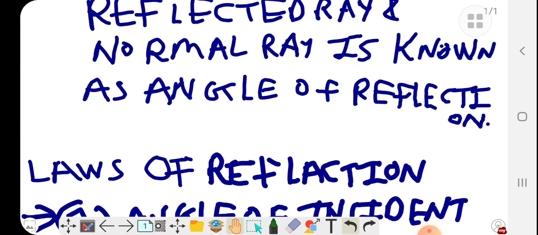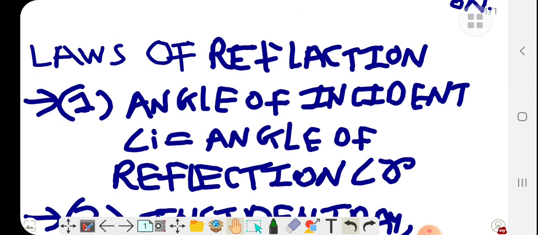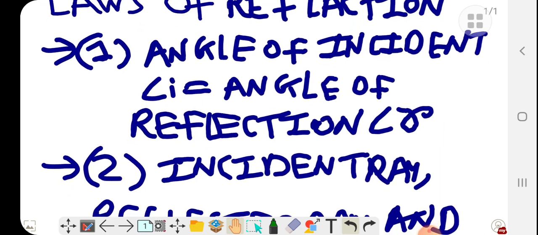Now, laws of reflection. There are two laws of reflection. Number one, the angle of incidence is equal to the angle of reflection. Means if the incident ray is at 70 degrees, the reflected ray also bounces back at 70 degrees. If the incident angle is 80, then the reflected angle is 80, never 90.